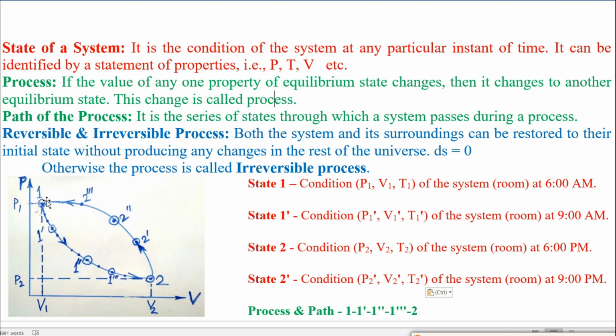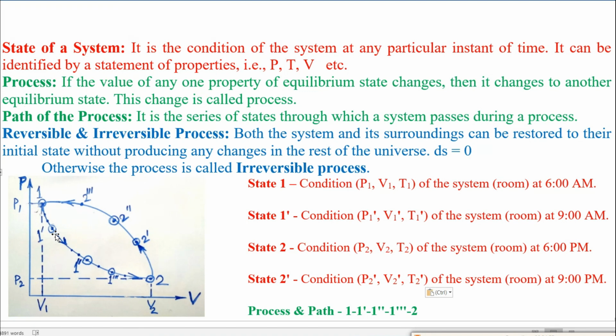And during this process, we can draw an infinite number of states. That means from 1 to 1 dash, along this line, we can draw infinitely many points. Those points are an infinite number of states during the infinite number of times between the 1 and 1 dash times.